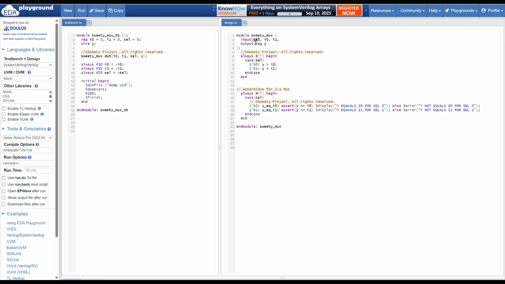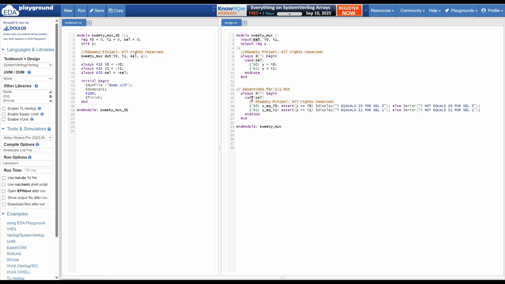Say for example, select line is 0, then I0 should go to Y. If select line is 1, then I1 should go to Y. This is my functionality. Now I am writing assertions to check this behavior.